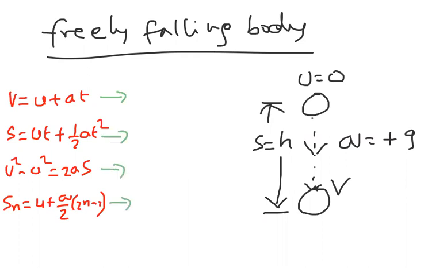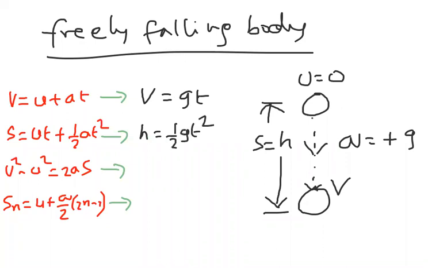In the first equation you observe, everywhere substitute u equal to 0, a equal to plus g. Wherever u is there, 0; wherever a is there, plus g. And in the place of s also h. Substituting that, we can write here v is equal to gt, h is equal to half gt square.